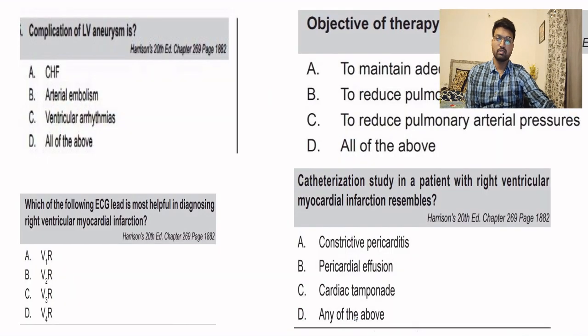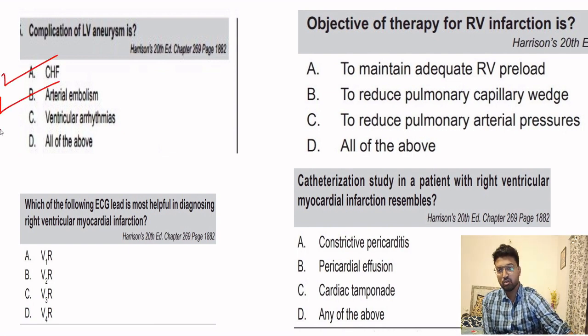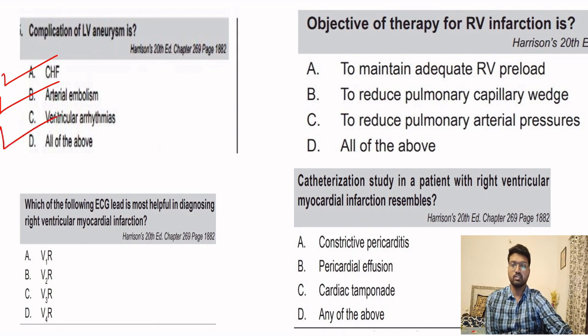Okay. So next question is, what is the complication of LV aneurysm? We have discussed already, if there is an aneurysm, it can lead to heart failure, it can lead to arterial embolism, and since there is a scar, it can be a focus for ventricular arrhythmia. So answer is all of the above. Which ECG lead is most helpful in diagnosing RV MI? Answer is V4, right-sided lead.